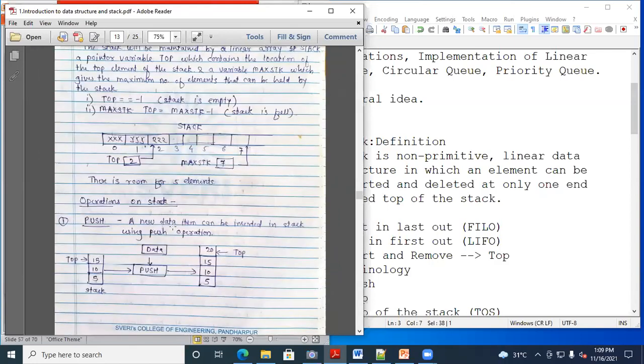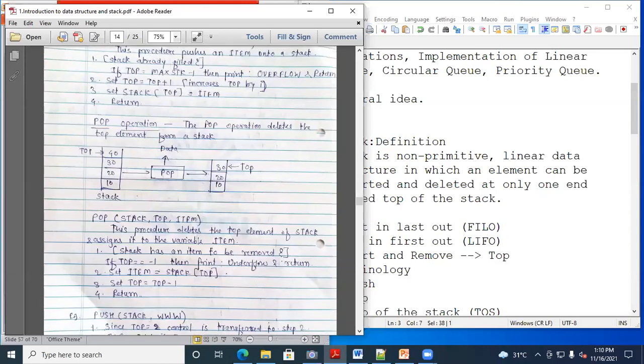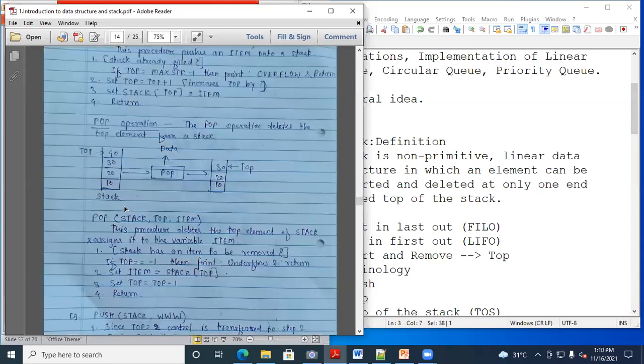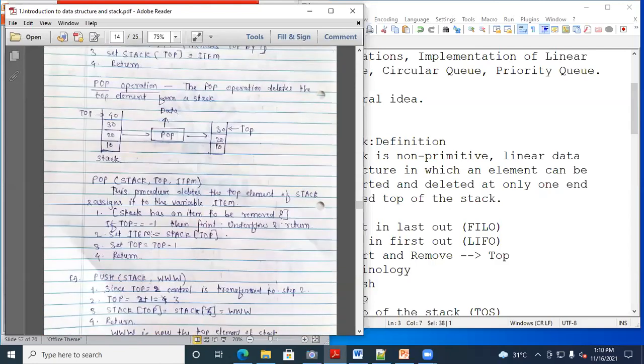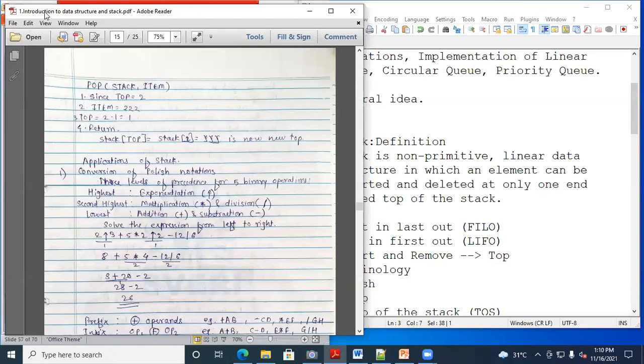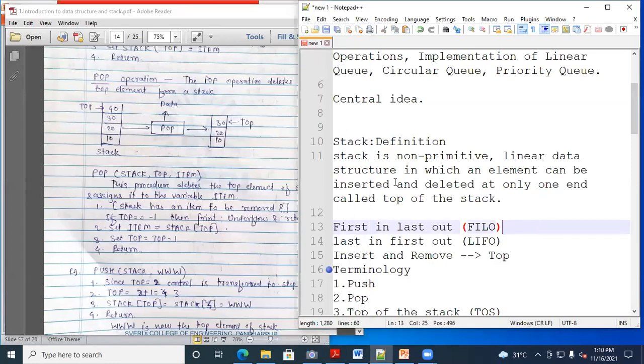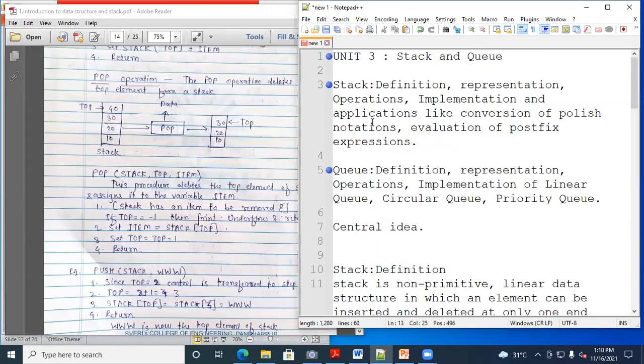Here the operations are given. Push operation: a new data item can be inserted into the stack using the push operation. Here the algorithm is written. This procedure pushes an atom onto the stack. Next is the pop operation. Here an example is given, so you can go through this one. So this is about the definition of a stack, representation of stack, and operations of a stack.